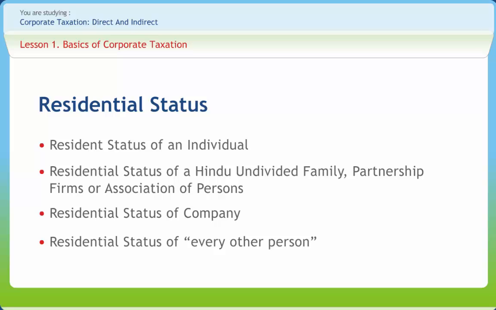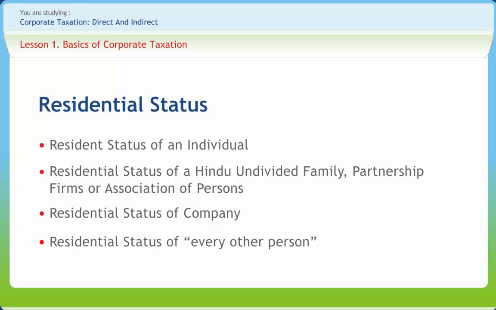A resident Hindu undivided family is an ordinarily resident in India if the Karta or manager of the family, including successive Kartas, satisfies the following 2 additional conditions, as laid down by Section 6(6)(b). Additional condition: Karta has been resident in India in at least 2 out of 10 previous years immediately preceding the relevant previous year.